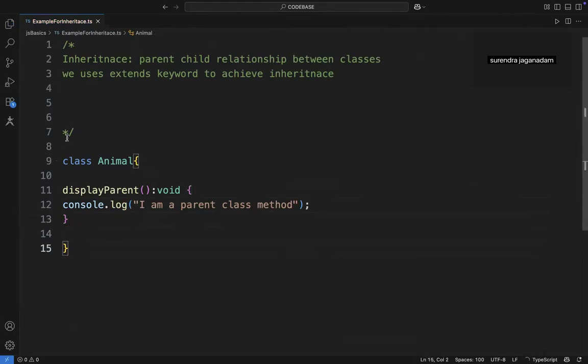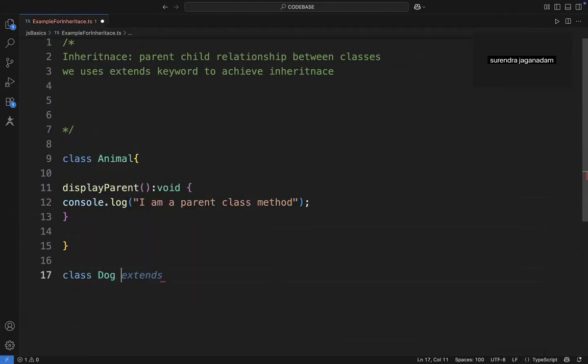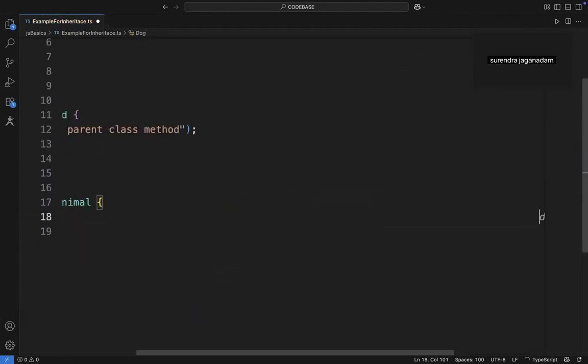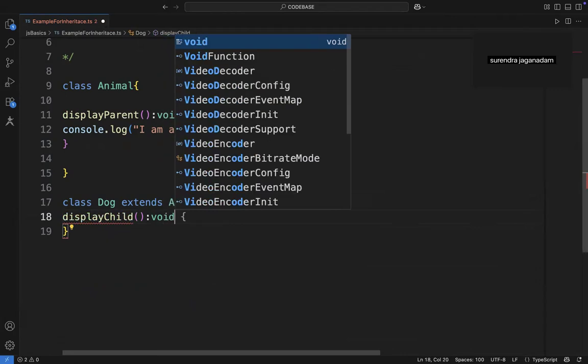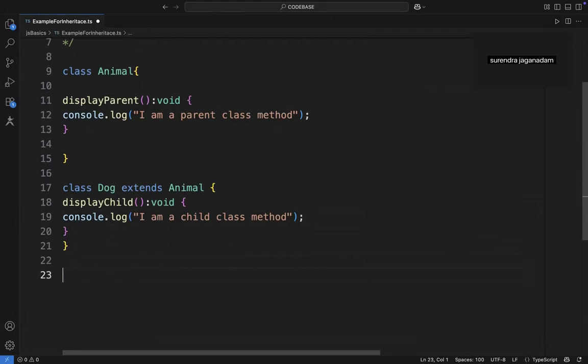So class Animal is the parent. Just below this, class Dog, and this Dog is extending Animal, and here I'm using a displayChild method. In the parent class you have a parent method, and in the child class you have a child class method.